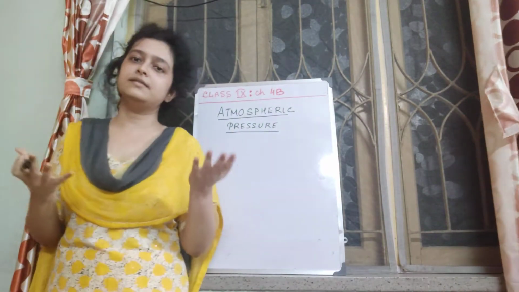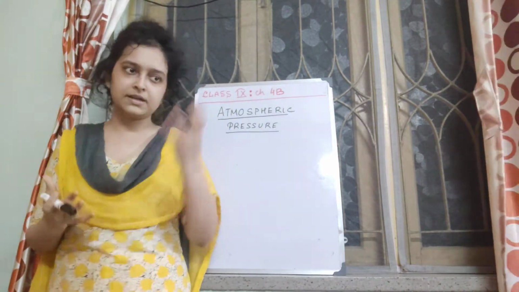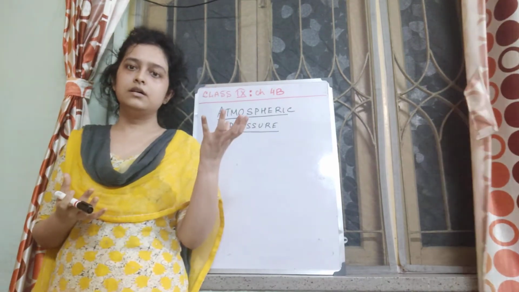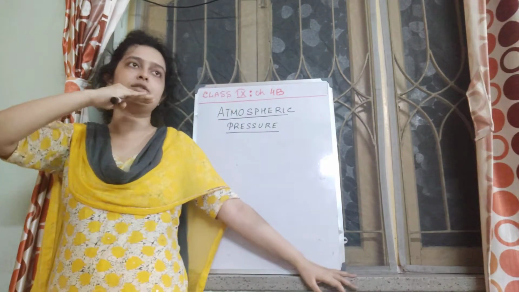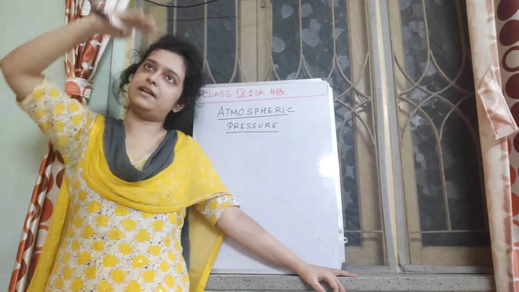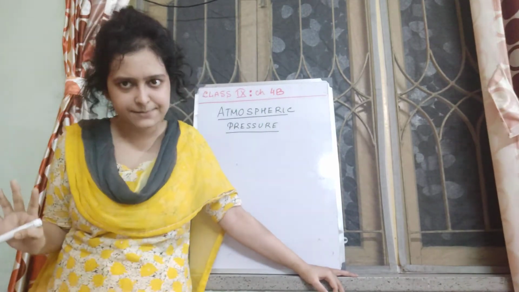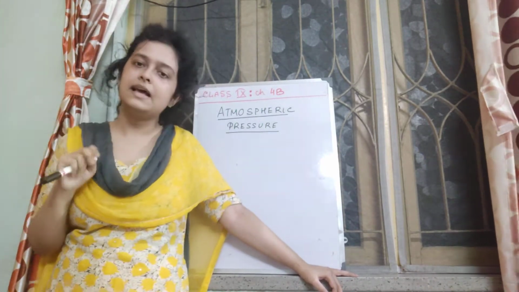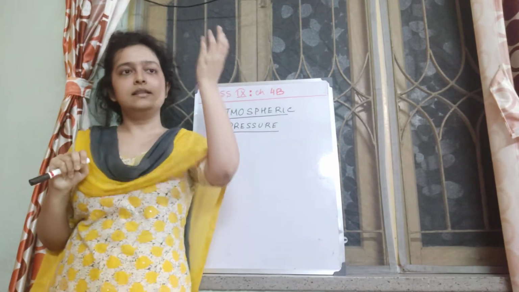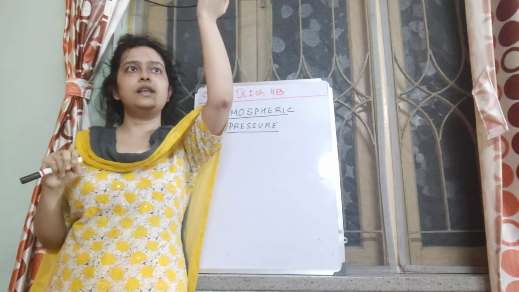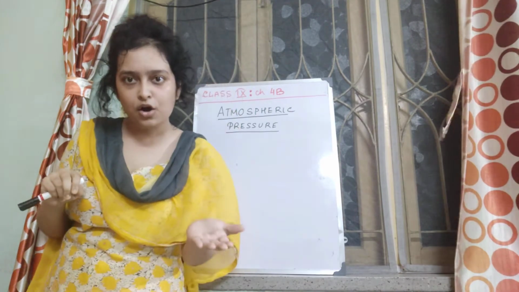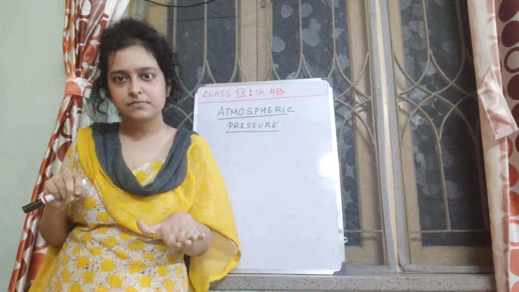Obviously, the pressure exerted by the atmosphere, because the atmosphere has 7 layers. We know that, right? In geography, we have learned this. So that means the layers of atmosphere will exert some thrust on the surface of the earth, isn't it?